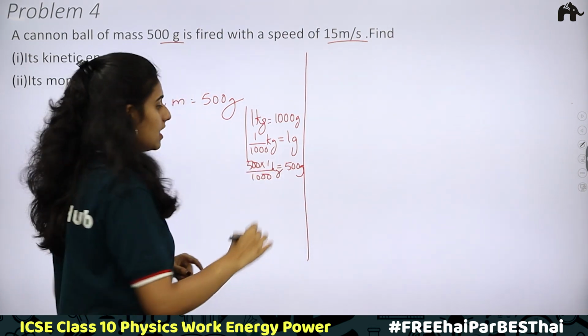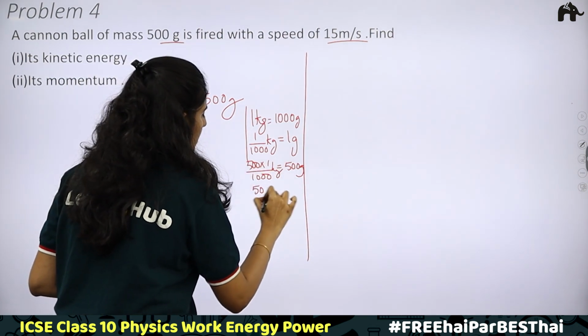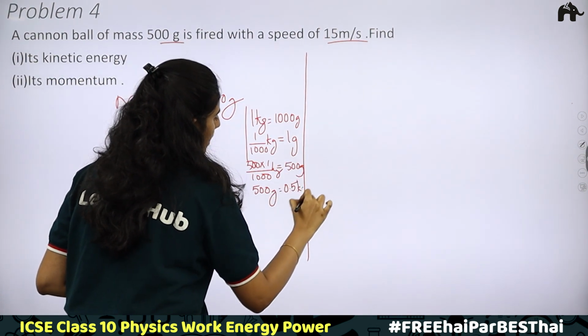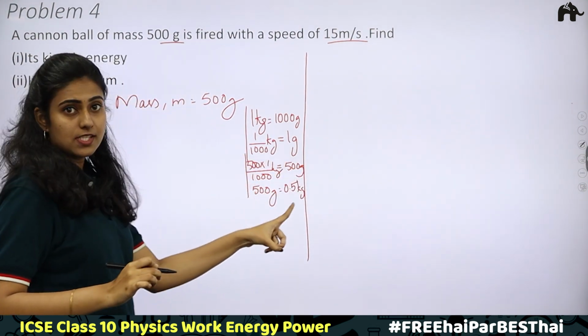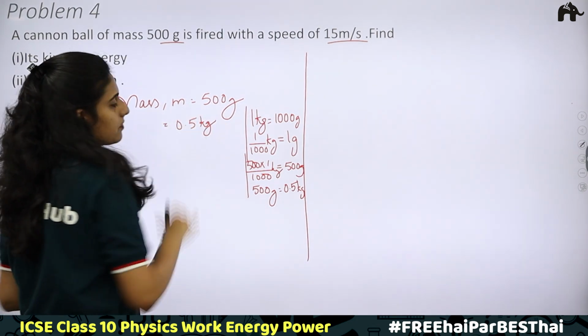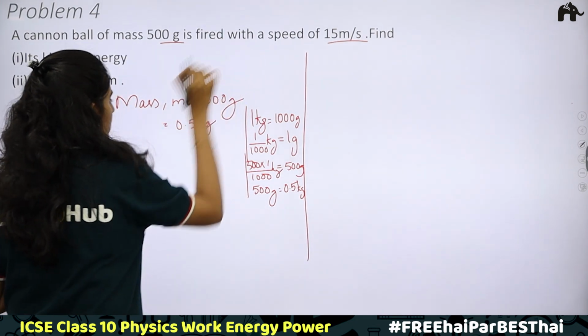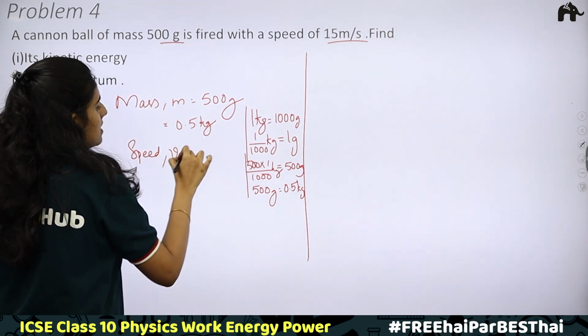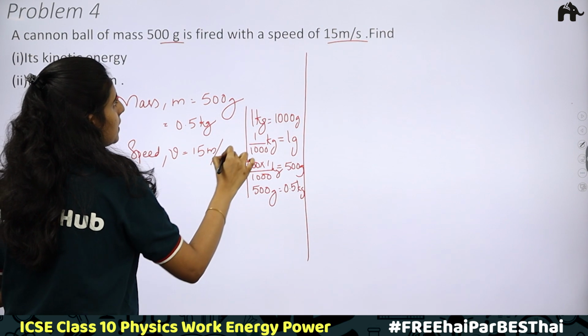How much do we get? You will get 500 grams is equal to 0.5 kilograms. Next, we have the speed given. Speed or velocity v is equal to 15 meter per second.